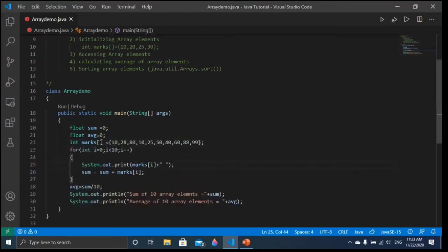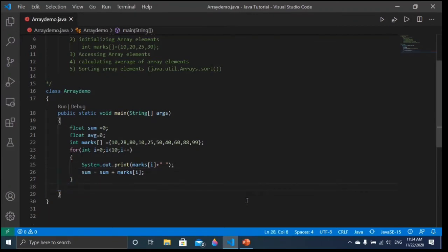Now one more program we are going to do. We are going to understand how to sort the array elements. Suppose we have the same data and I want to sort it. So how will we sort it? I want to remove this because I don't want this one. Okay, I want to sort it. So what will I do, friends?